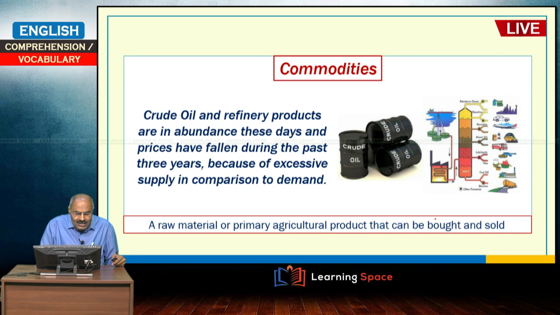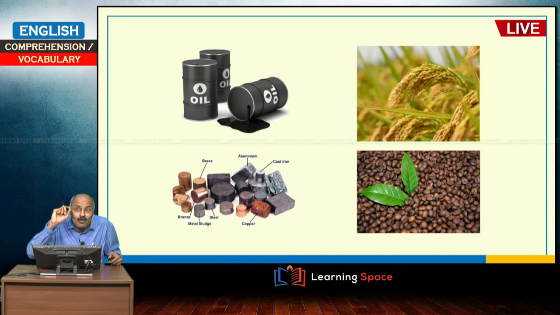Commodities. Commodities are raw material or primary agricultural products that can be bought and sold. Oil is a commodity, then paddy is a commodity, like that. These are raw materials or agricultural products. So, if commodity prices increase, then what will happen?